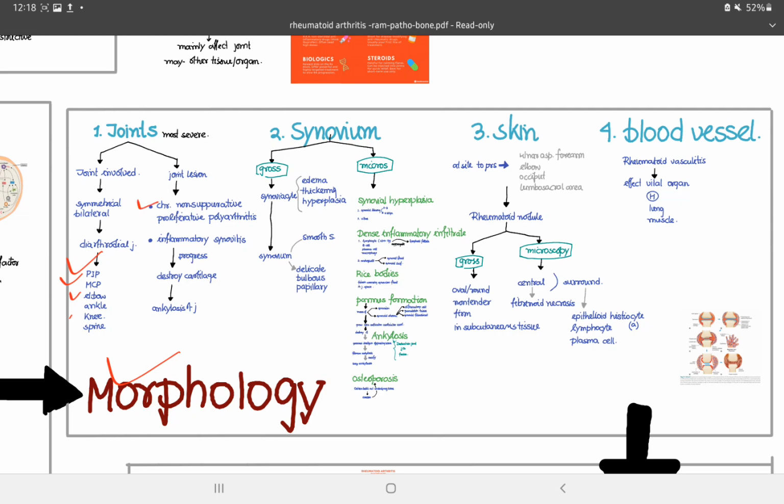Inflammatory synovitis will occur which progresses to destroy the cartilage, and ankylosis of the joint will occur. In the synovium, grossly we can see edema, thickening and hyperplasia of the synoviocytes. The smooth surface now becomes delicate, bulbous and papillary.